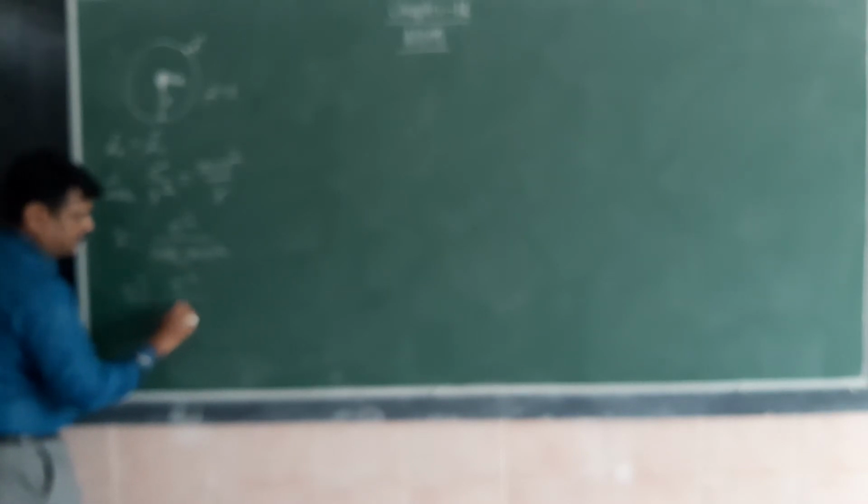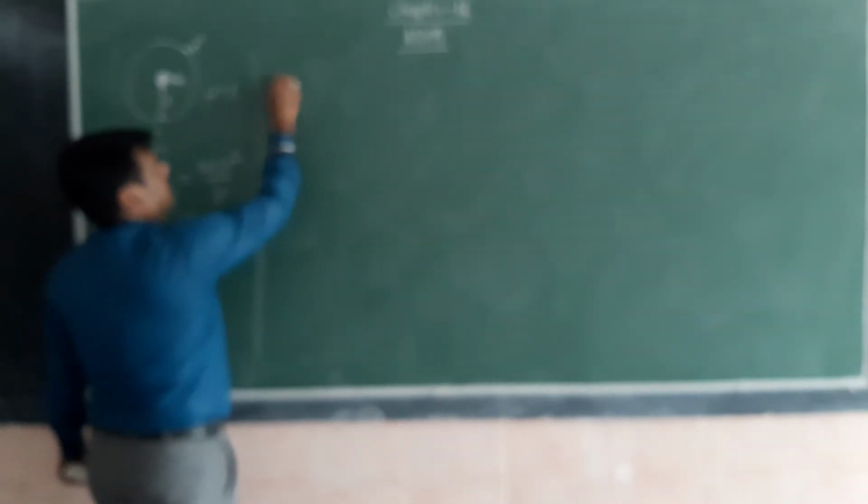If I want to find v square, by interchanging positions, v square is equal to e square divided by 4 pi epsilon naught m into r. This is the formula for velocity and this is the formula for radius.